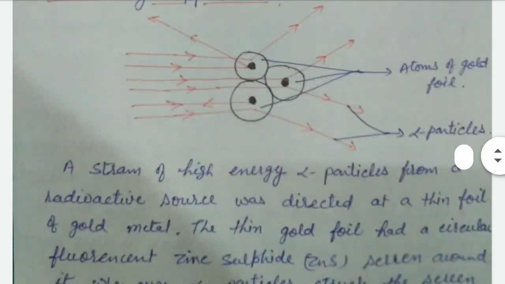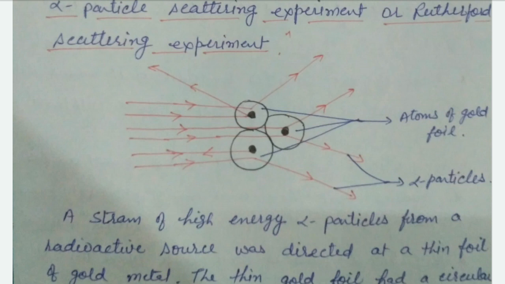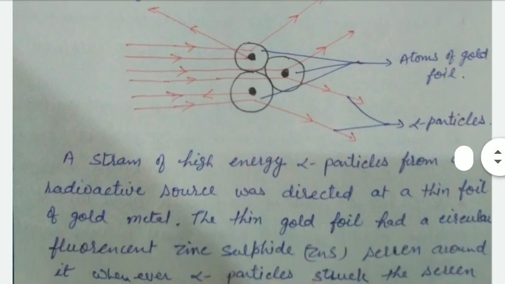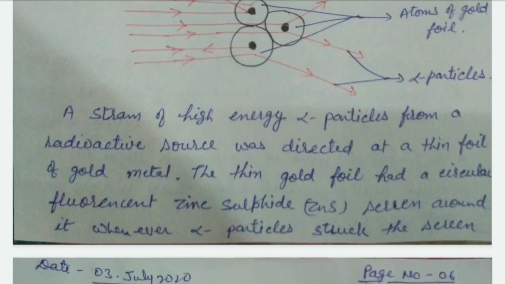This is the model of the experiment where these circles and lines are the atoms of the gold foil, and these are the rays of alpha particles. A stream of high energy alpha particles from a radioactive source was directed at a thin foil of gold metal. The thin gold foil had a circular screen coated with fluorescent zinc sulfide.